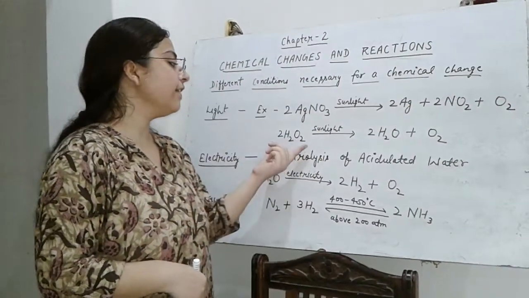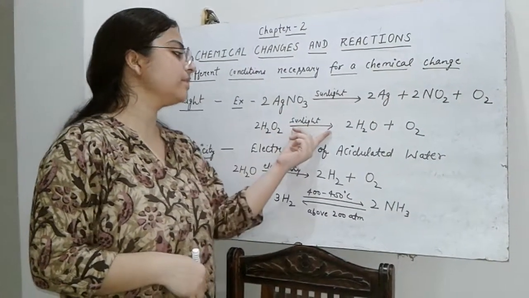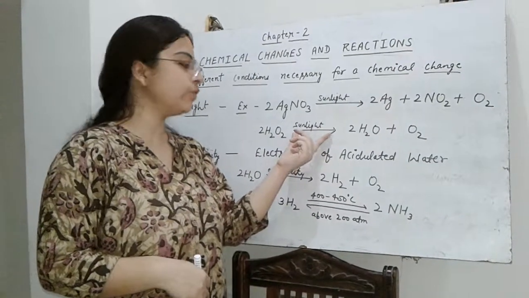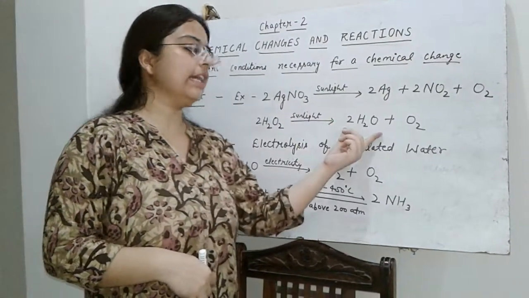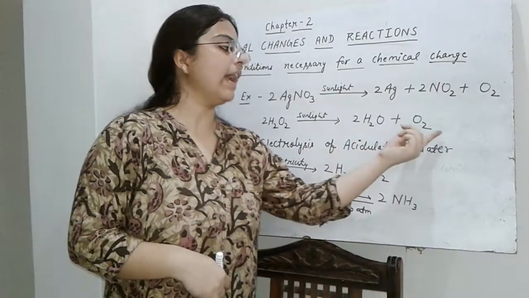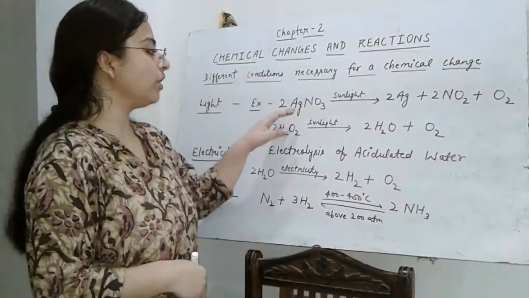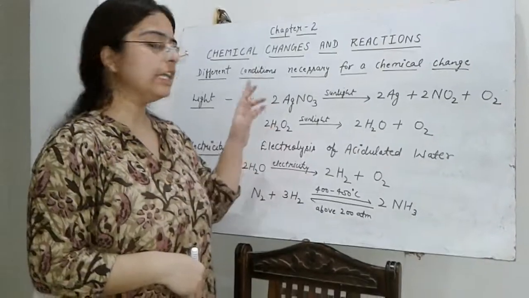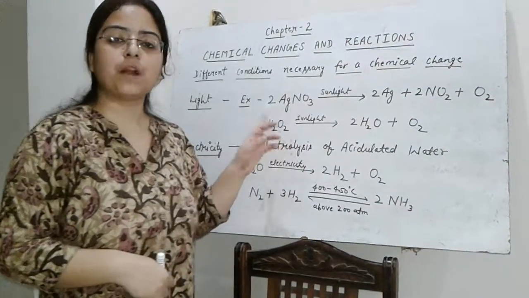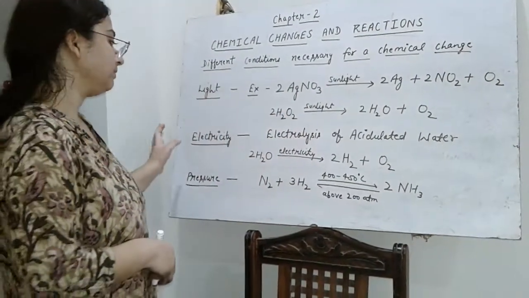In the same way, when hydrogen peroxide comes in direct contact with sunlight, when it is exposed to sunlight, then it decomposes into water and oxygen. So in order to prevent their decomposition, they are kept in brown bottles.